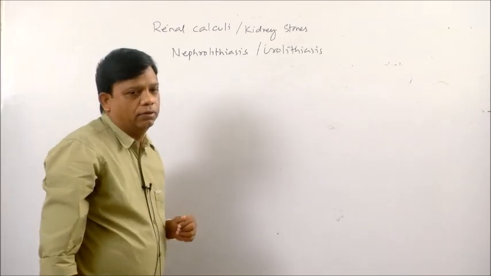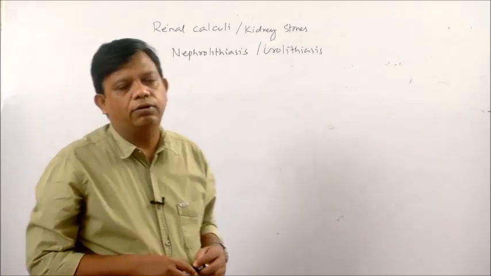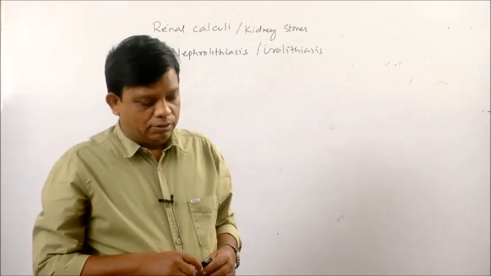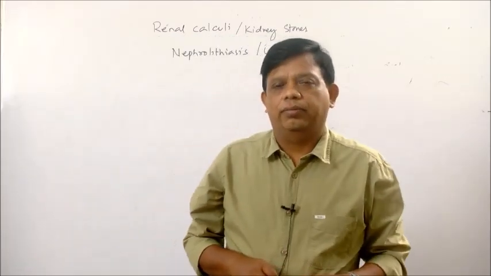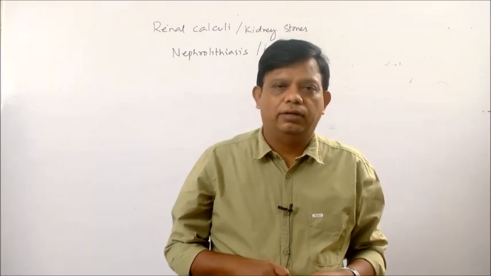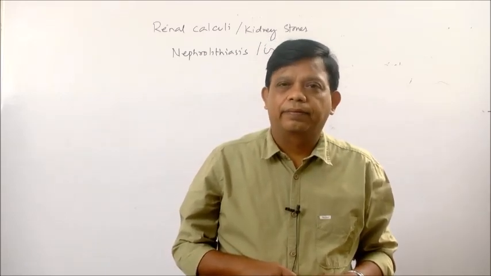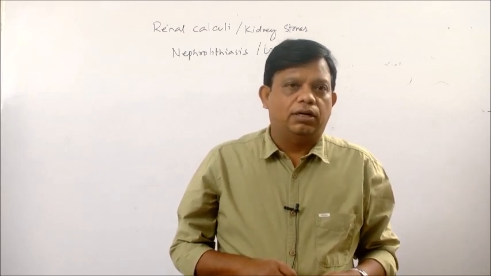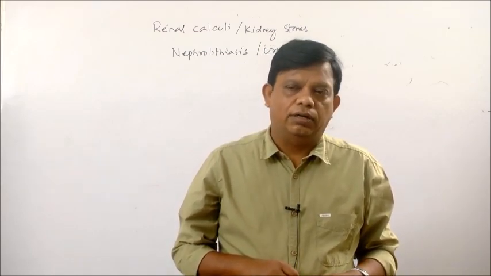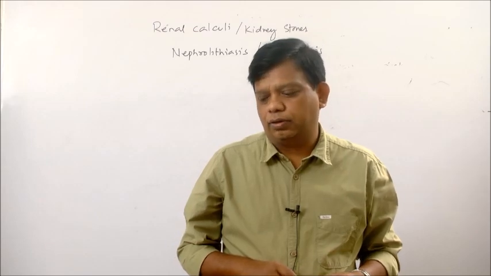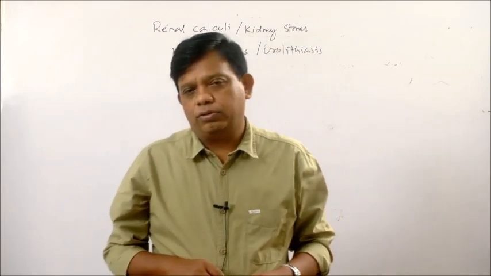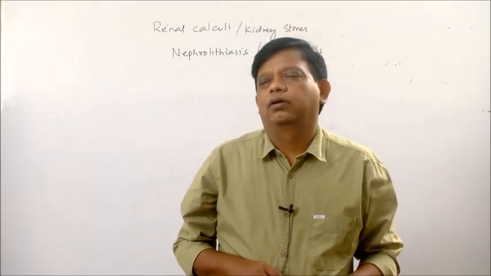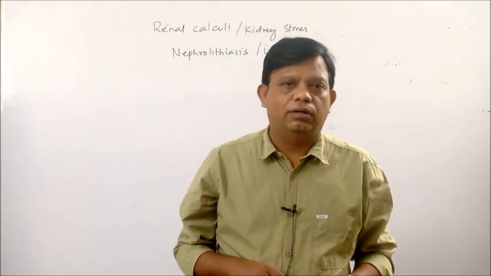In renal calculi or kidney stones, there will be formation of hard crystalline material in the kidney. These hard crystalline materials are usually found in the kidney, but they may also form either in ureter, urethra or urinary bladder.